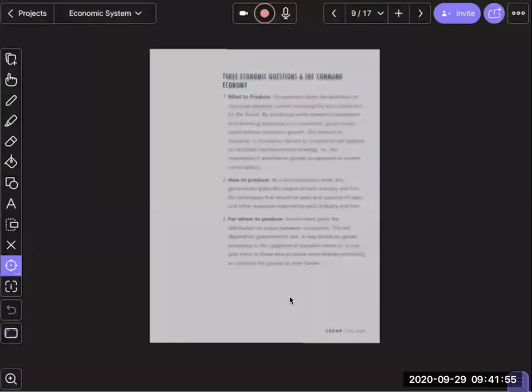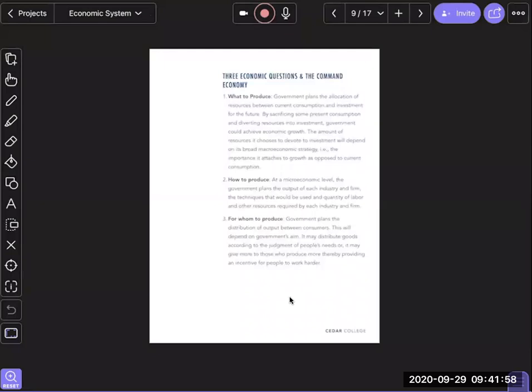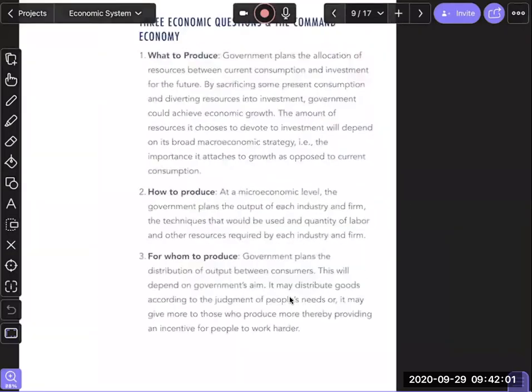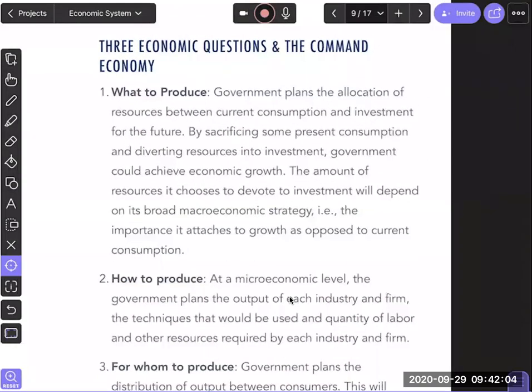So let's look quickly at the three economic questions and how the command economy is answering them. One of the things that a command economy is deciding is what to produce. Should they make more capital goods or should they make more consumer goods? When you make more capital goods, you will be sacrificing the current standard of living for the future. But if you make more consumer goods today, you might get more jam today, more consumer goods today, but tomorrow you might have lower resources. Isn't that true, guys?